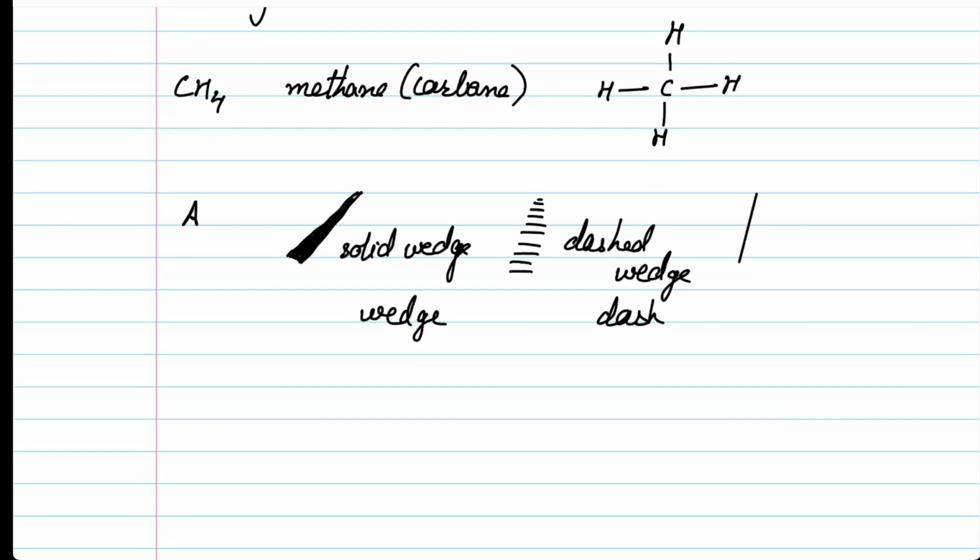Then we have a simple solid line. The simple solid line simply means that the bond is in the plane. That is, it is parallel to the viewer, not moving towards the viewer, not moving away from the viewer.